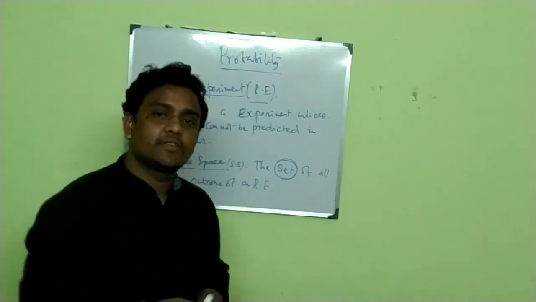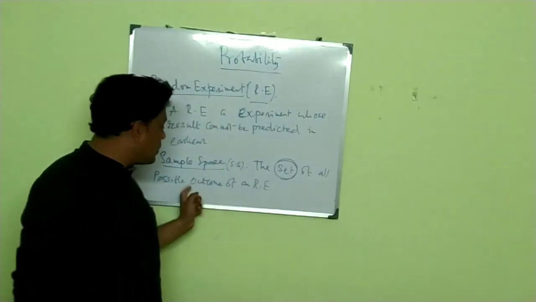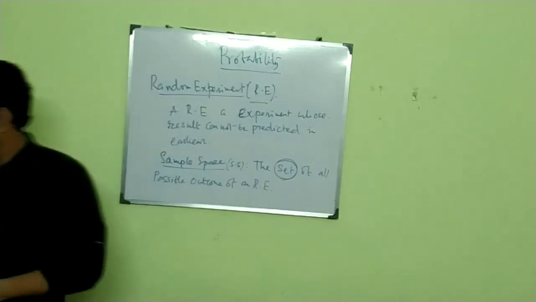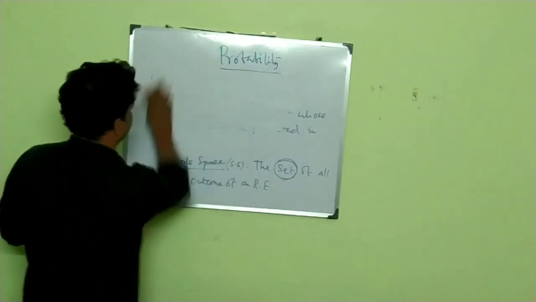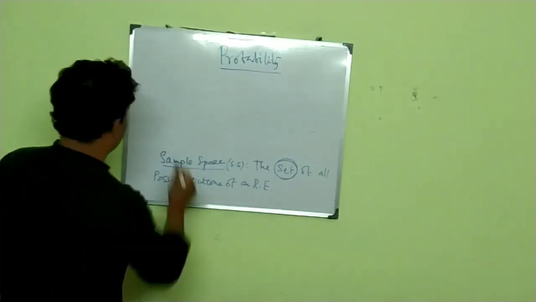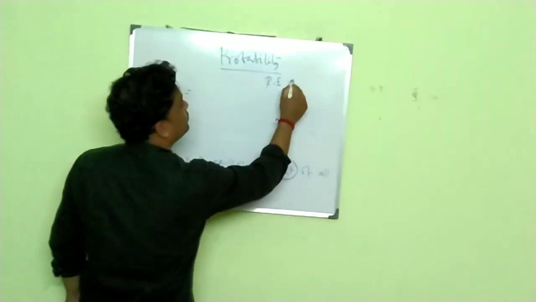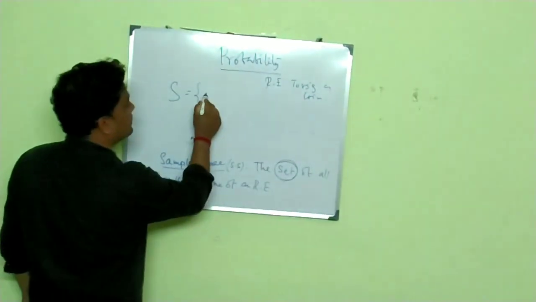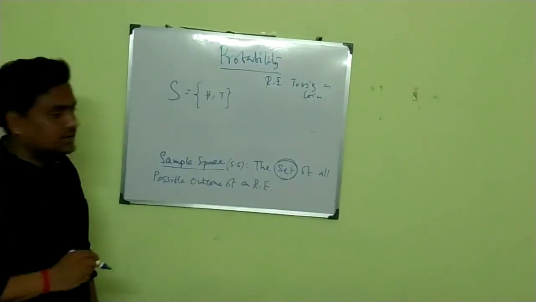Similarly, in probability theory, when you define sample space, the set of all possible outcomes, it is well-defined. As an example, suppose you toss a coin. The sample space is basically denoted by the symbol capital S. Suppose that is your random experiment, tossing a coin. What are the possible outcomes? Head and tail.